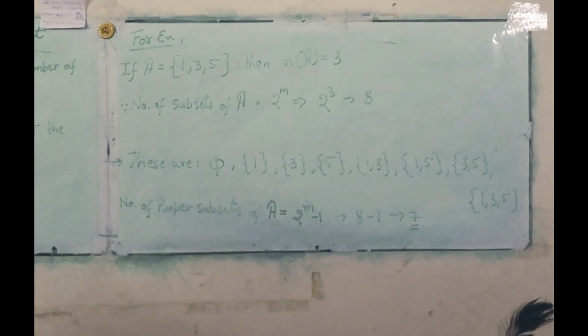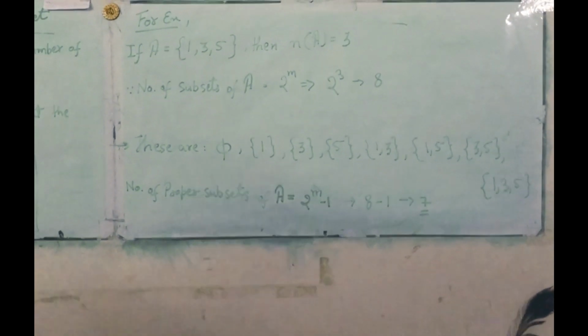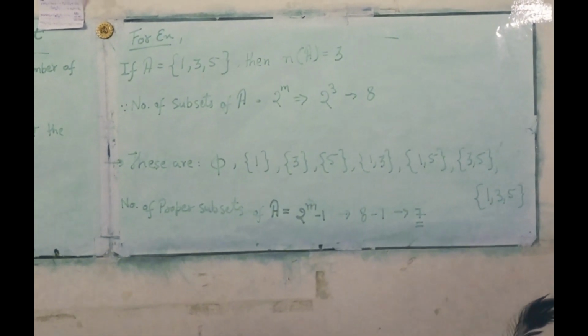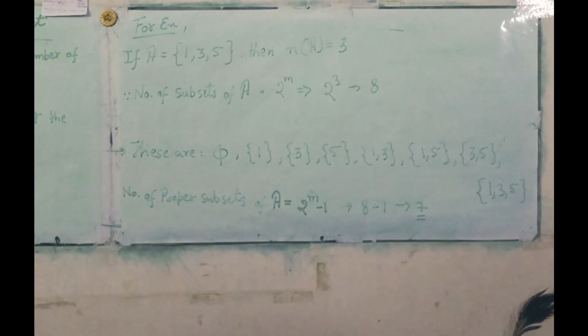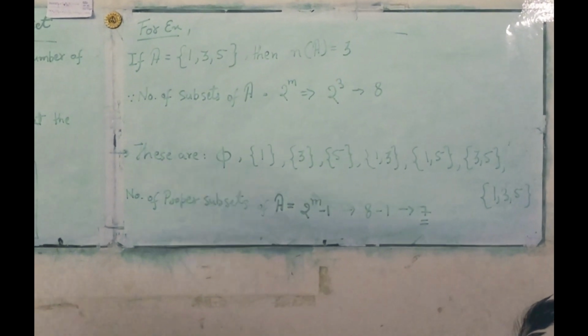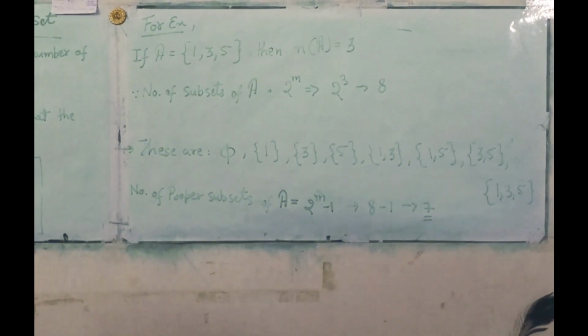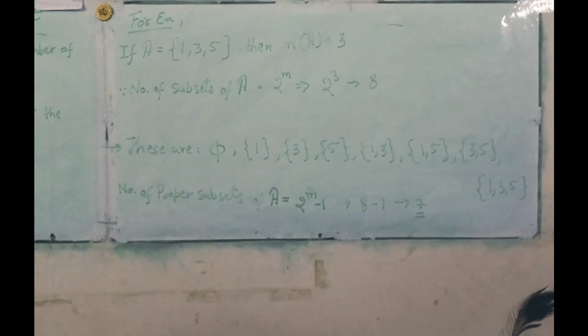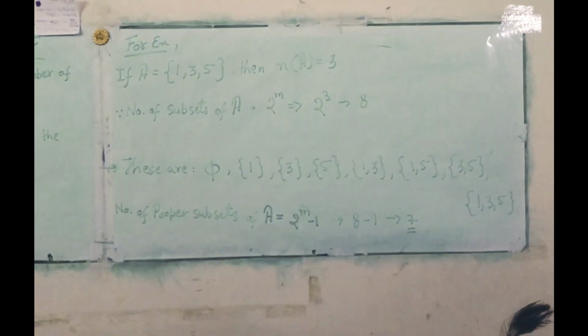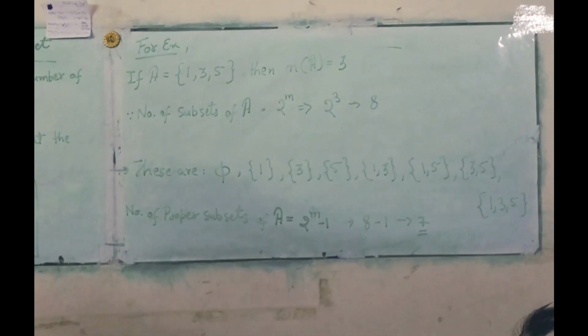For example, if set A contains elements 1, 3, 5, then its cardinal number n(A) is equal to 3. So the number of subsets of set A is equal to 2 to the power m, which is 2 cubed, which is equal to 8.